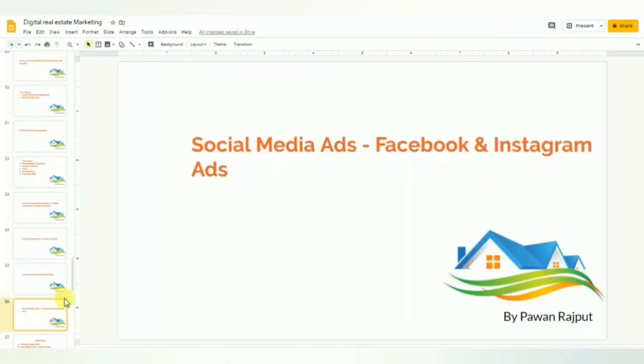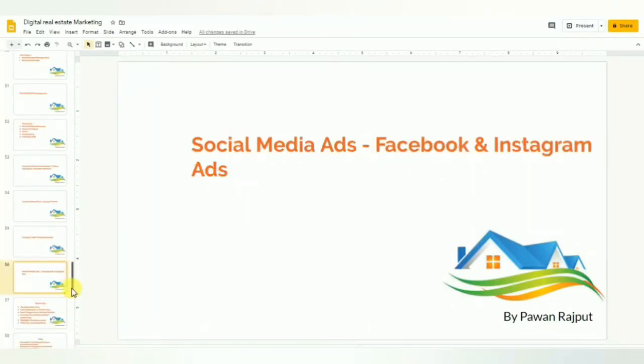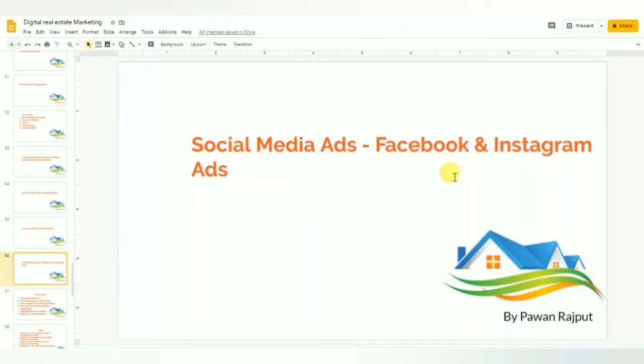So let's go ahead. Another part is social media ads. In social media ads you can go for Facebook and Instagram ads. If you want to go to the ad section, you can also go for Google Ads as well, but that is not social media ads. Social media ads means social media accounts and their ad platforms, that's it. Social media ads you need for generating leads for your business, right?